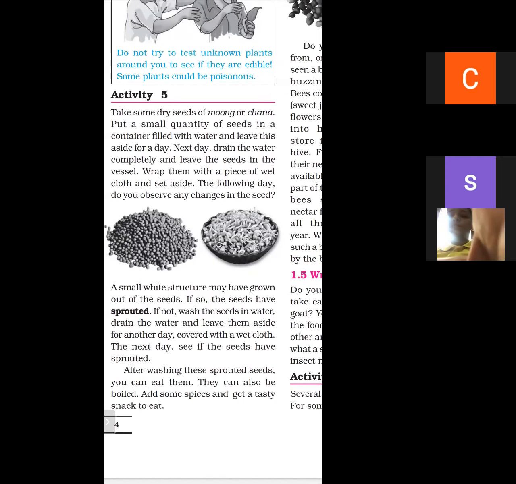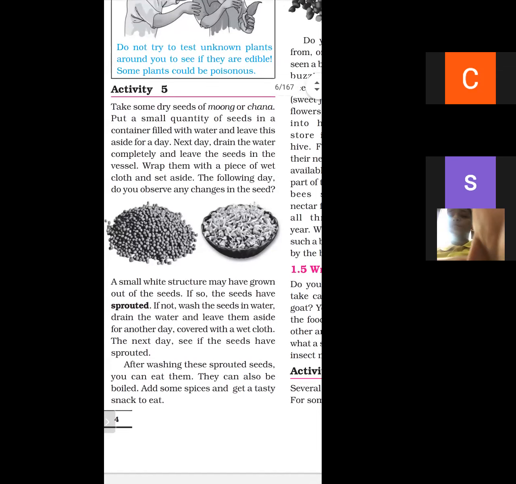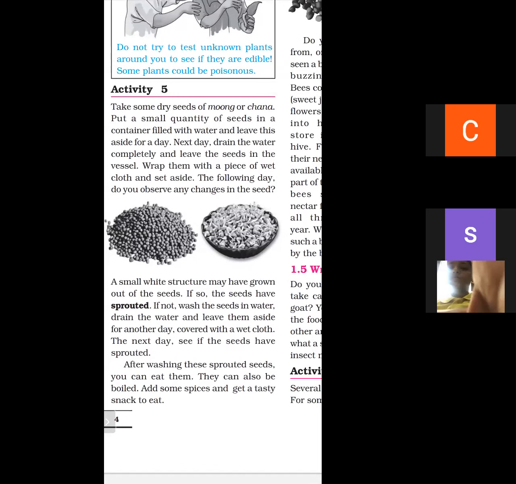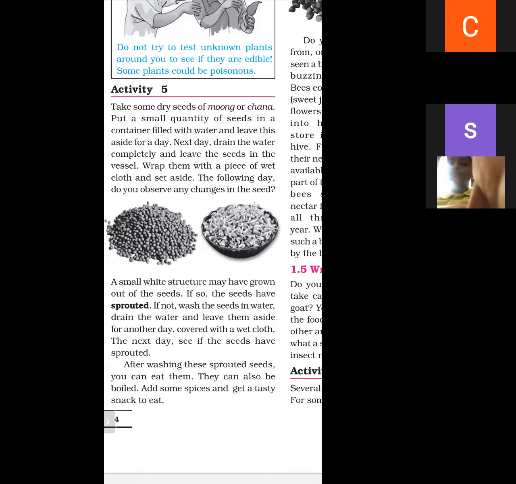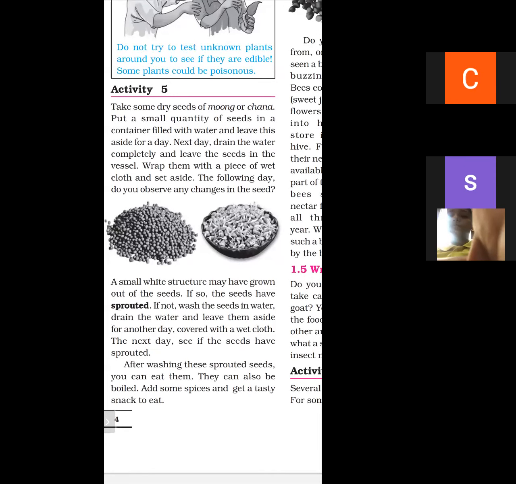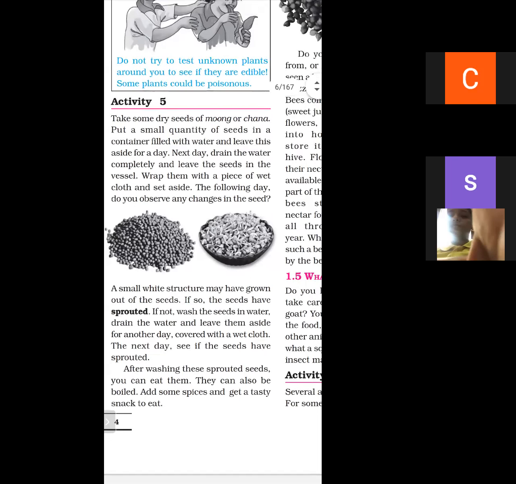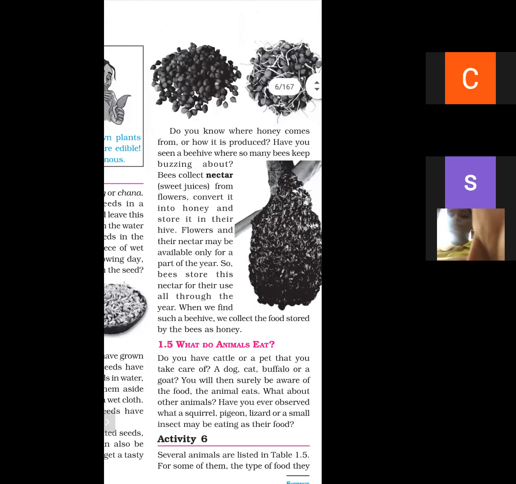If not, wash the seeds in water, drain the water, and leave them aside. After washing, these sprouted seeds are prepared. They can also be boiled, with some spices added, to get a tasty snack to eat. Do you know where honey comes from?